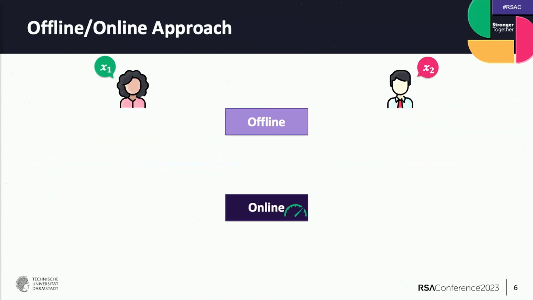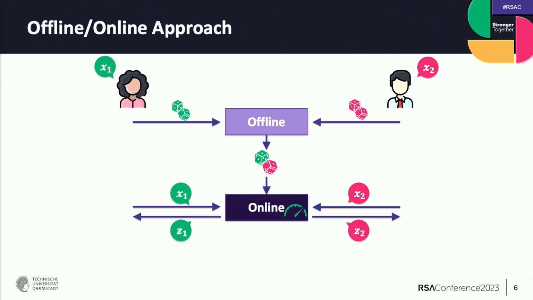So there is one approach that is used by many covert protocols, and this is the offline-online approach. Here we split the entire protocol execution in 2 phases. We have an offline phase where the parties only use random values as inputs. The output of this offline phase is so-called correlated randomness. And then in the online phase, the parties use their actual inputs together with the correlated randomness to compute the final outputs.